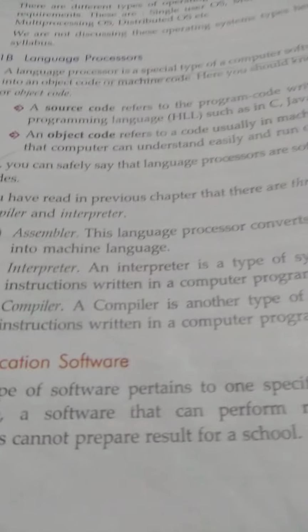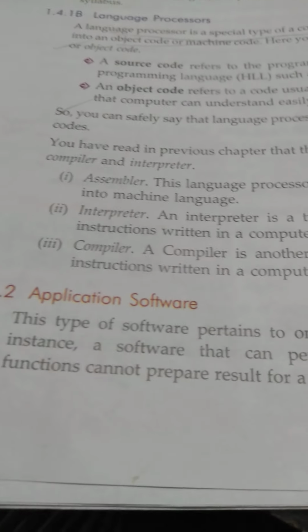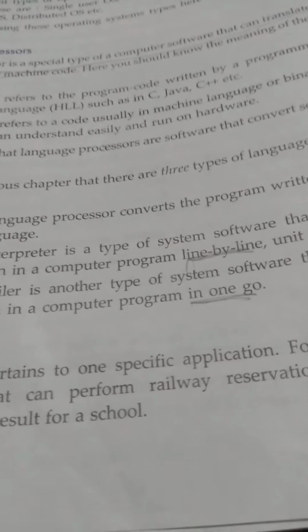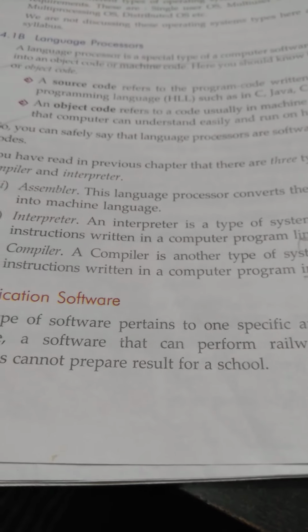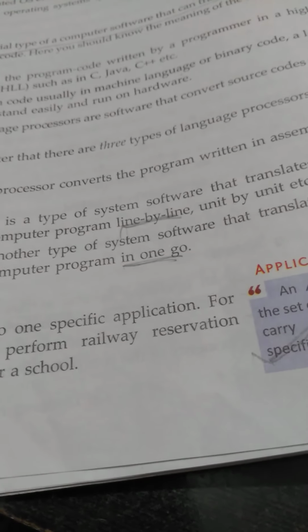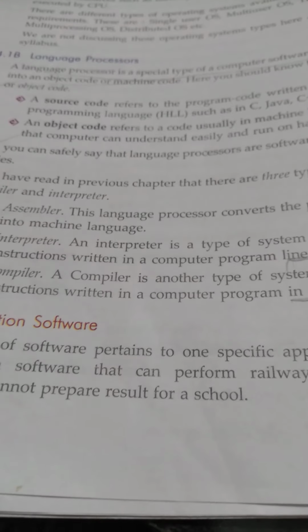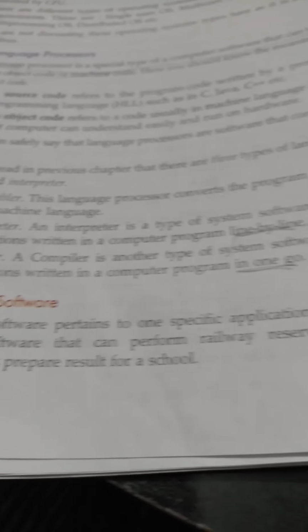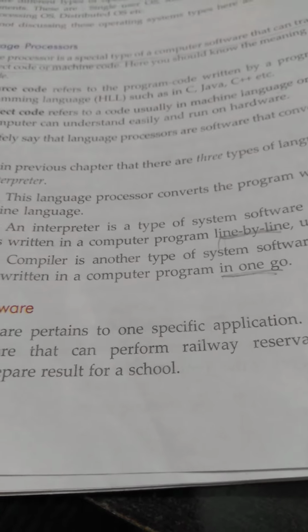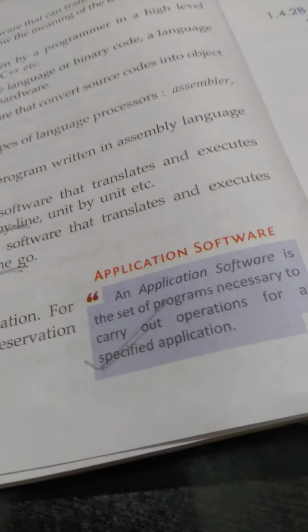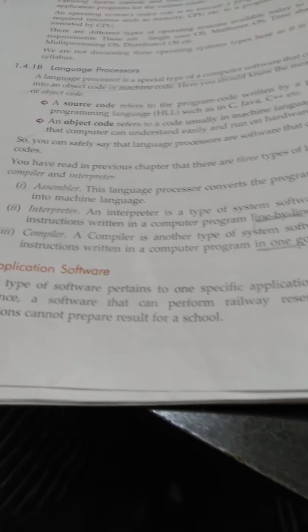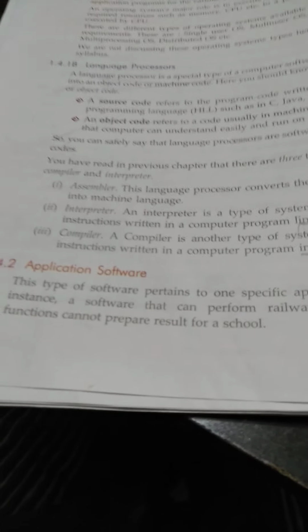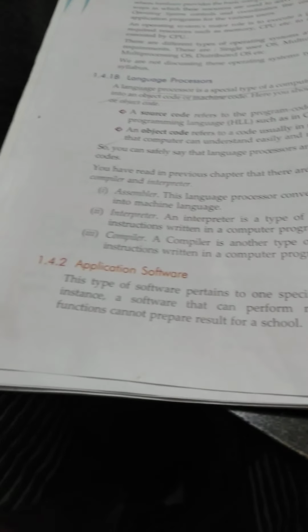So you can write this difference also. What is the difference between compiler and interpreter? An interpreter is a type of software that translates and executes instructions written in a computer program line by line. Means line wise it will interpret the program. And the compiler is a type of system software that can translate and execute instructions written in a computer program in one go. It will compile the entire program in one go, and after that it will tell you the errors if you have any in your program.